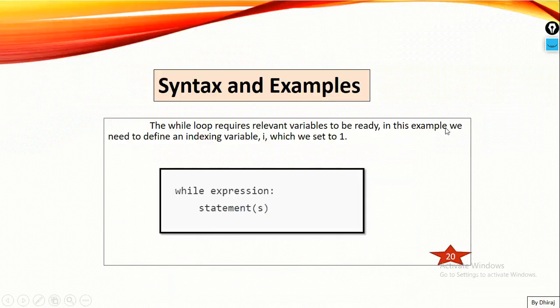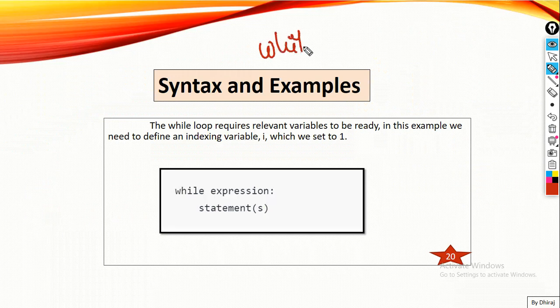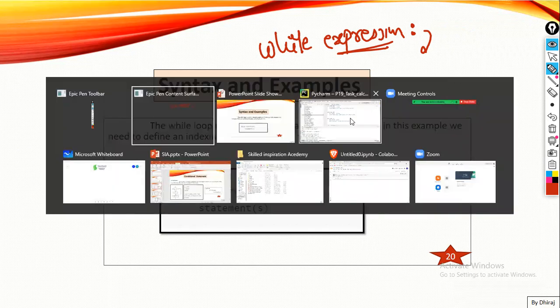So let's move toward the syntax. What is the syntax for a while loop? The while loop syntax is: while expression. Here we need to give some expression or a condition, until which this while loop will run. Let me give you an example of the while loop. I think I have an example which will help you a lot. Give me a sec, guys. Okay, let's try this example.